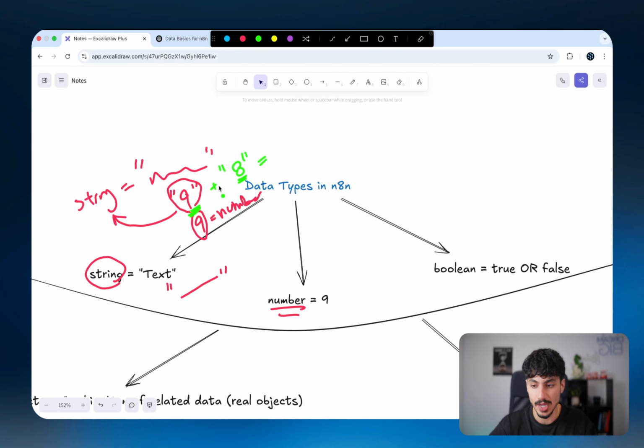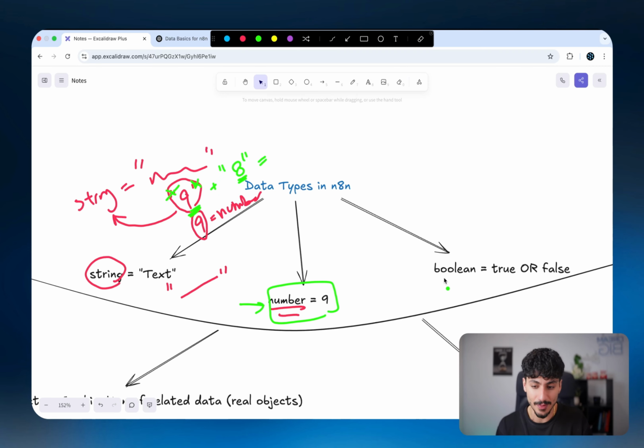So if you ever want to do any sort of mathematical formula on numbers, make sure you never have it as a string and you have it as an actual number, because otherwise you're going to get an error. And so when it comes to numbers, any number, positive, negative, or 0, as long as it doesn't have the quotation marks around it, is considered a number inside N8N.